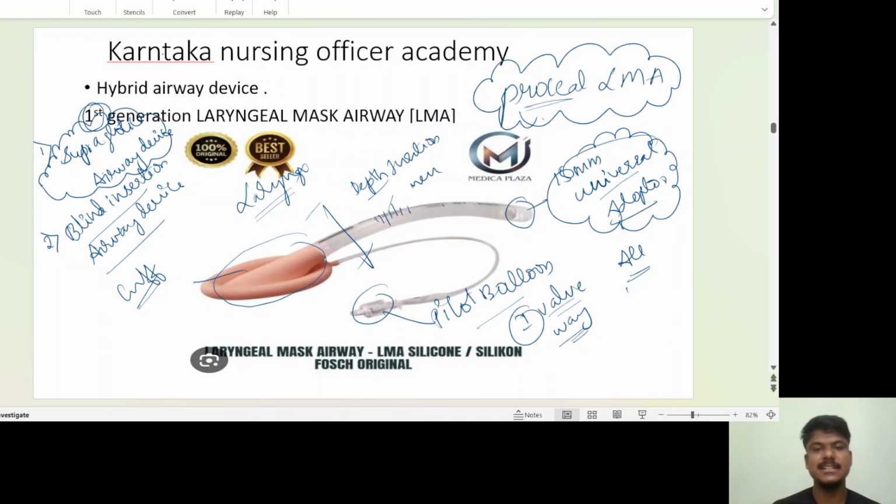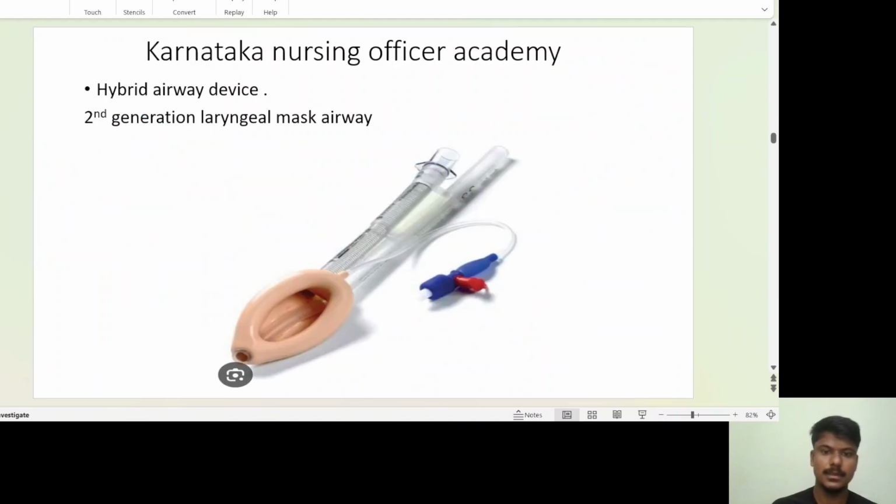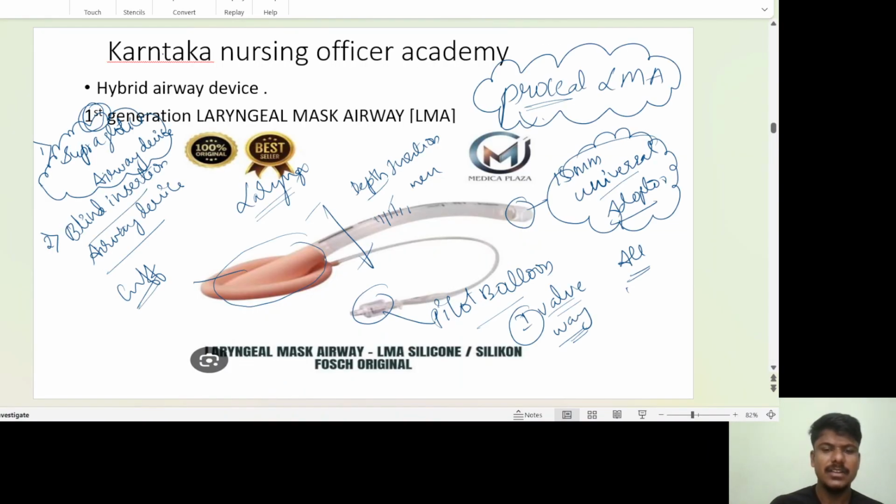This one is your first generation LMA, what we call the ProSeal LMA. If you see the second generation, what I told, can you see this one is first generation? It's not having one port. One port is missing here.